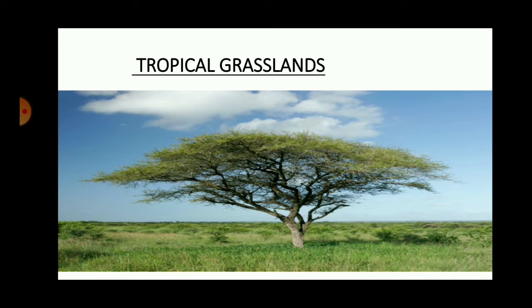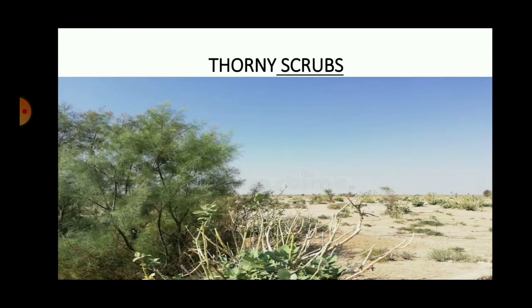The next forest that you can see is the thorny shrubs. These are the desert sort of vegetation, semi-arid and desert sort of vegetation can be seen here. Trees that you can find here are cactus, palm, acacia. Leaves are absent in these trees, but you can see thorns are there. Thorns will prevent evaporation of the water, and trees like cactus, as you can see in this picture, can be seen in the thorny shrubs.